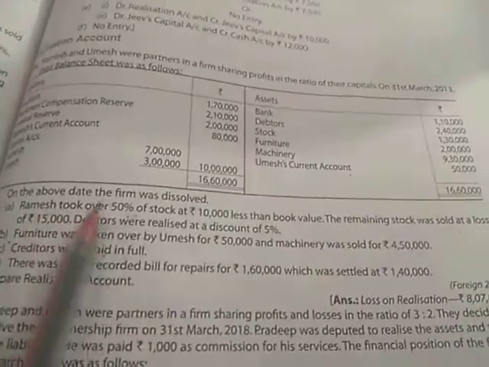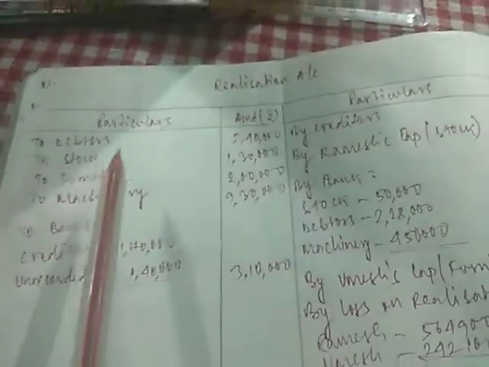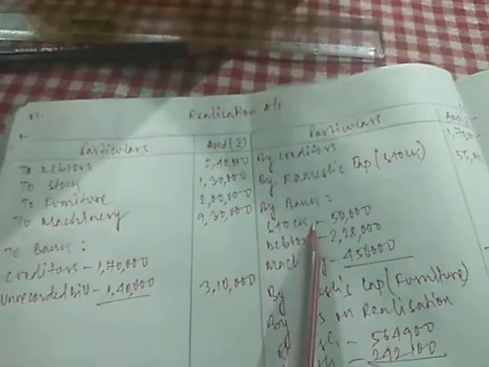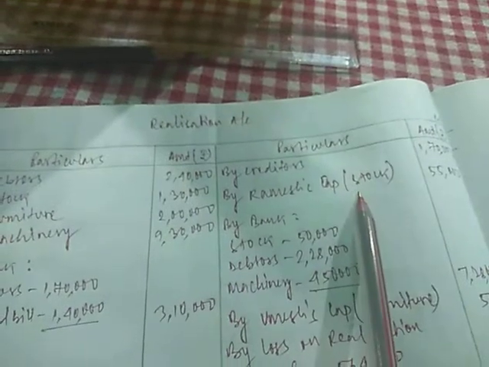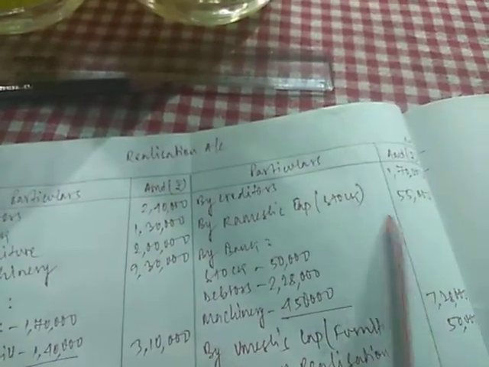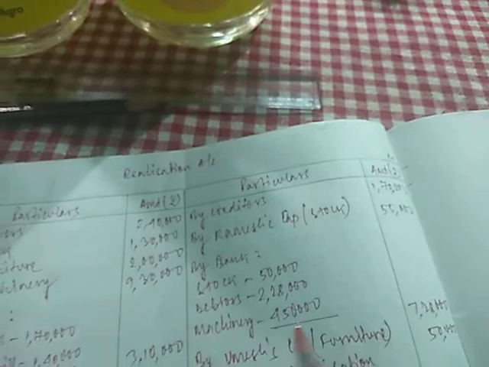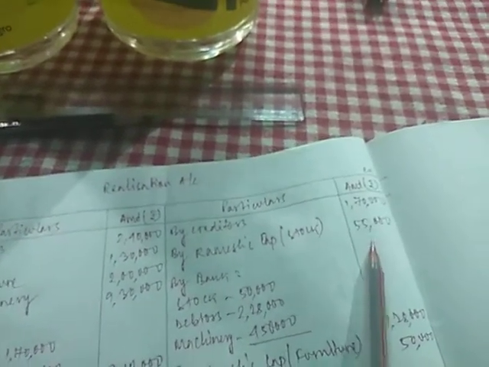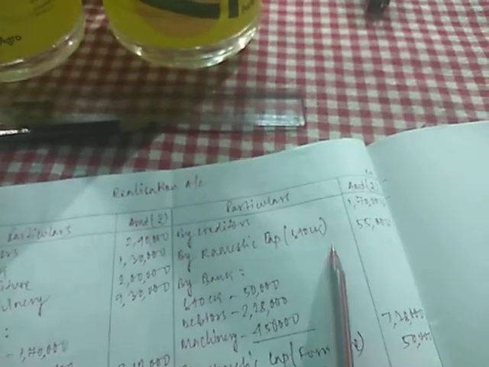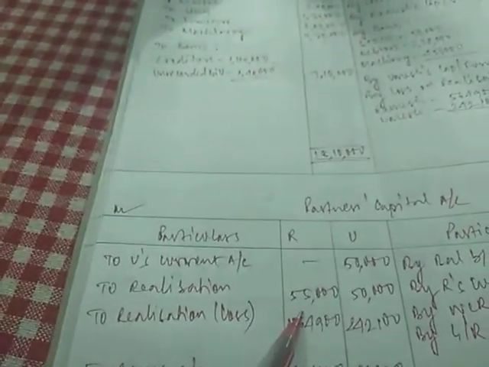Now let us move on to the realization account with the adjustments. Ramesh took over 50% of the stock. Since Ramesh has taken over the stock, we have transferred it this side. So when it is sold or realized, we'll write it on the credit side. So by Ramesh's capital, stock is written here. I have already disclosed how to calculate stock. 50% of the stock was 65,000. It was taken at 10,000 less than book value, so it will be taken at 55,000. So by Ramesh's capital, in bracket you write stock 55,000. This will be transferred from Ramesh's capital to realization. You can see here, to realization 55,000 is transferred to Ramesh.